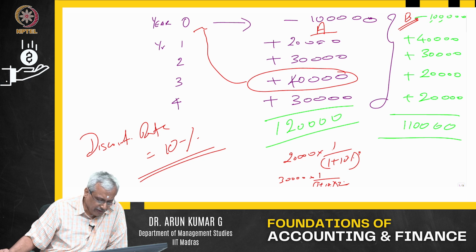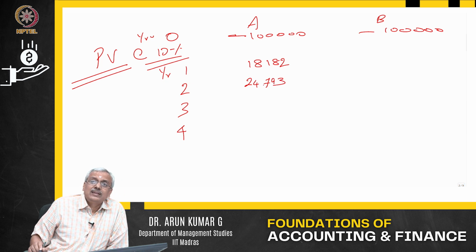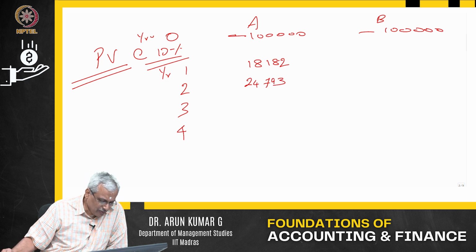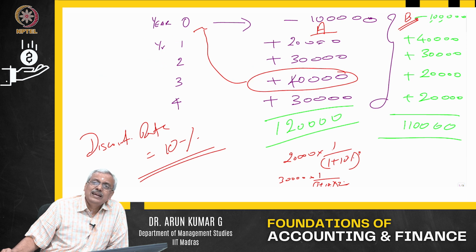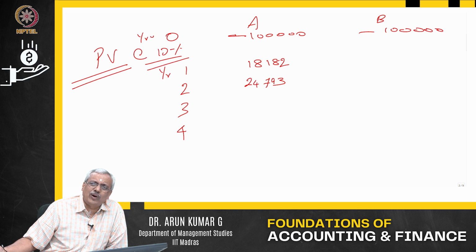What is the value, Suhail? 24,793. That is, the 30,000 that I am going to get in year 2 is worth only 24,793 as of today. In the third year I am going to get 40,000, so it is 40,000 into 1 by 1 plus 10% to the power of 3.